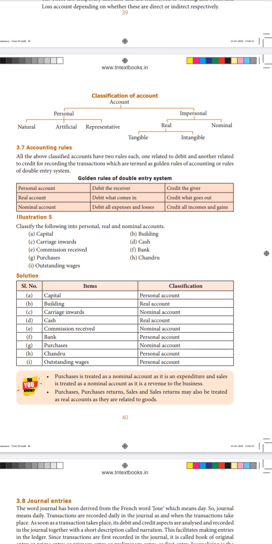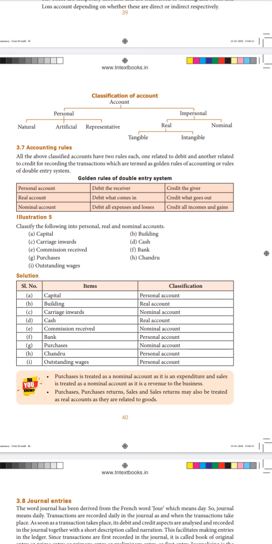The second one given is building. Building should be classified under real account. Why I say it is a real account is that it has physical existence. We can see it, we can feel it, we can touch it, right? So we need to treat that as a real account. Any asset, any properties or possessions should be treated as a real account. Is that what we read?